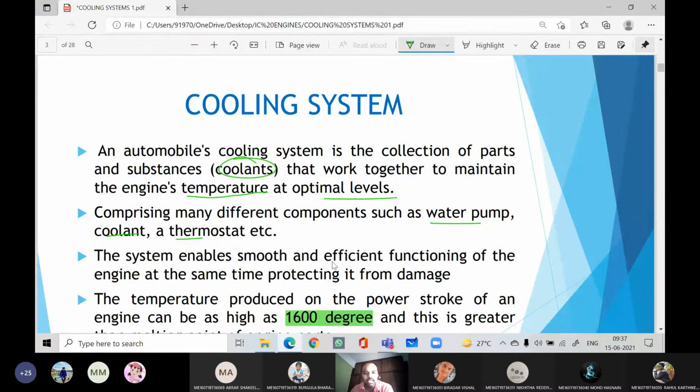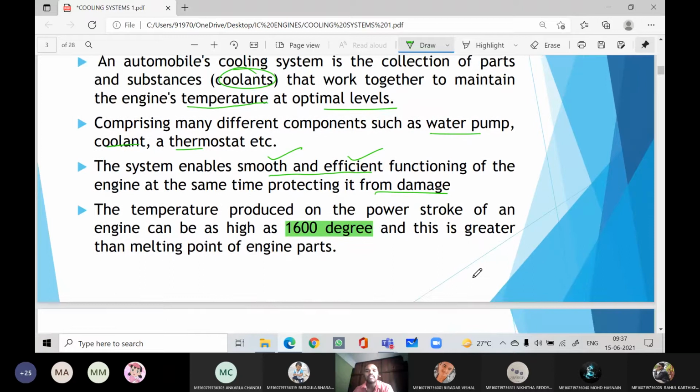This system enables smooth and efficient functioning of the engine. At the same time, it will protect the engine from damage, nothing but overheating. So the main purpose of the cooling system is that it enables smooth and efficient functioning of the engine. The cooling system will also increase the fuel consumption of the engine. I'll explain in coming slides.